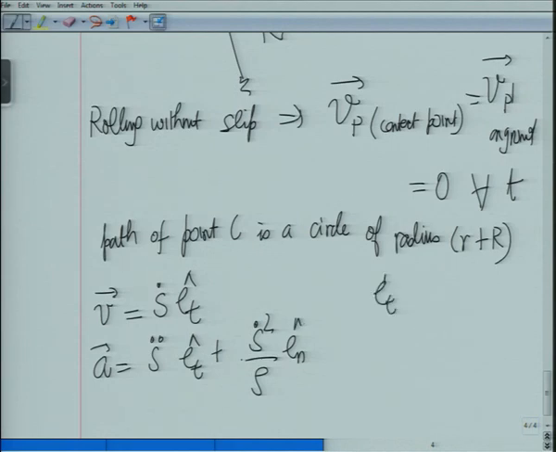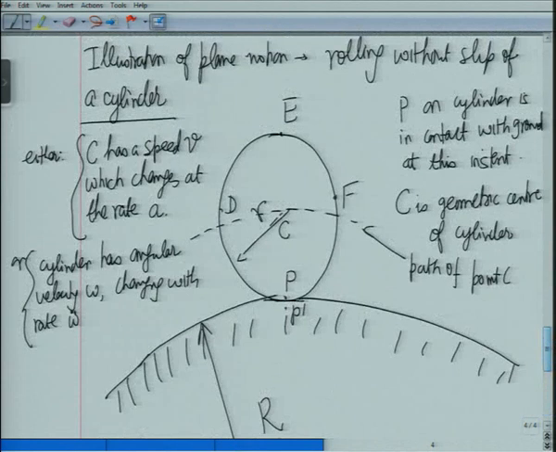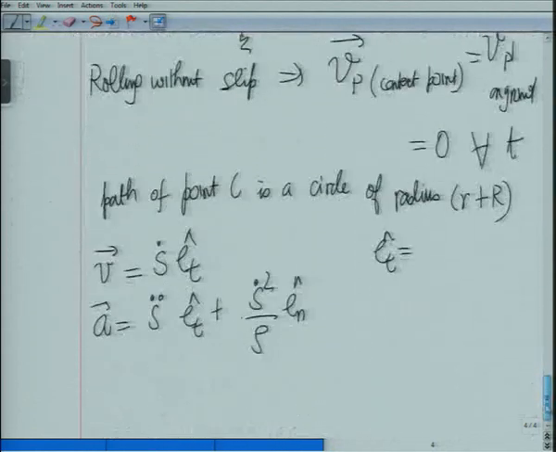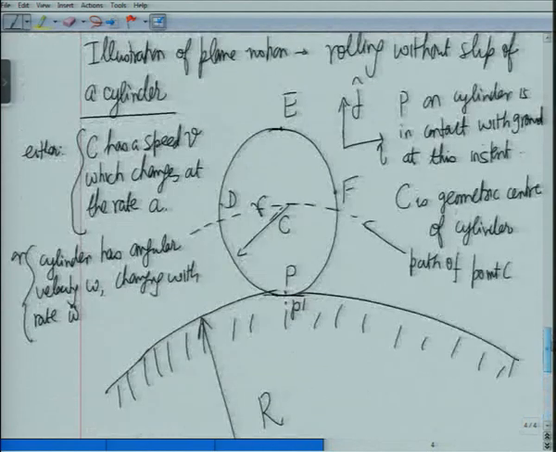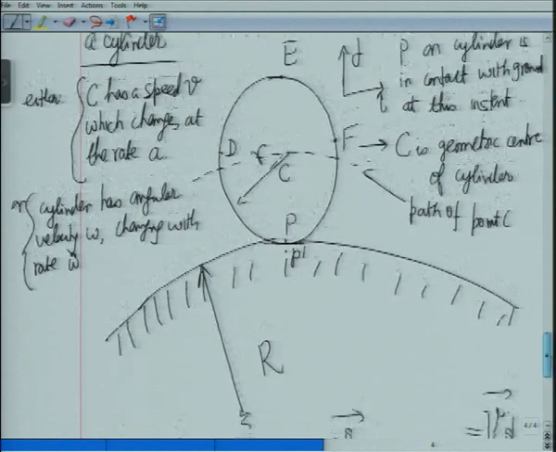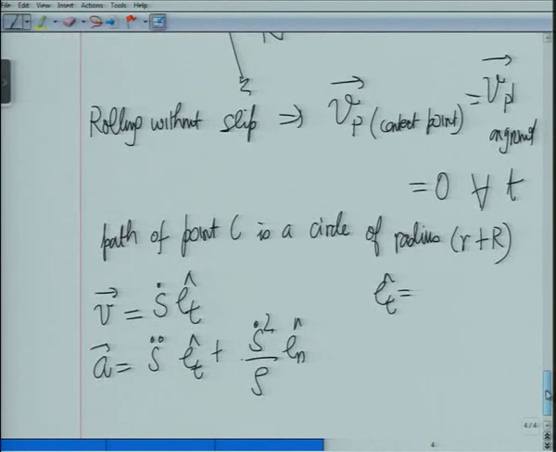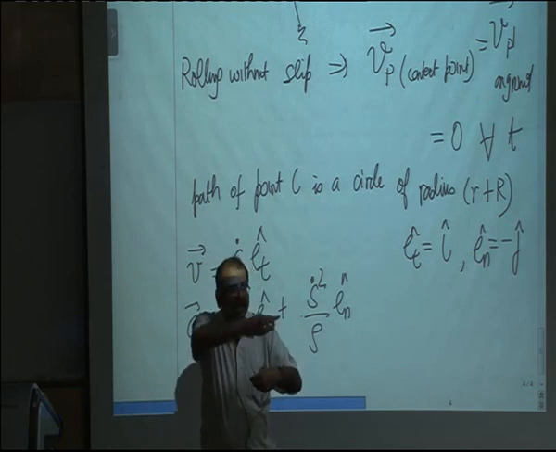Now what is et? So first let's make our axes: this is i, this is j, and we'll assume k to be this thing. So if it is given that the direction of velocity is moving in the forward direction, let's say, what is et? Et is i. Okay. And what is en? En is minus j. Okay. Now this could vary. In this case en is minus j, it's the center of curvature.